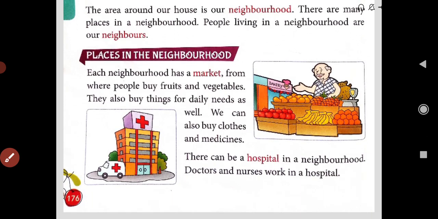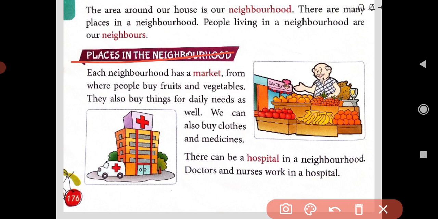See, places in the neighborhood. Which places can we find in the neighborhood are given here. Each neighborhood has a market, from where people buy fruits and vegetables. They also buy things for daily needs, the things they need daily. From where? From the market.